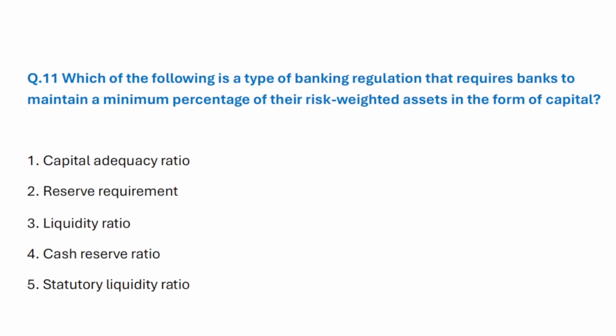Question number 11. Which of the following is a type of banking regulation that requires banks to maintain a minimum percentage of their risk-weighted assets in the form of capital? Correct answer is option 1. Capital adequacy ratio.